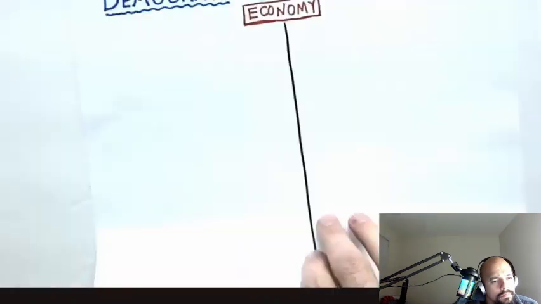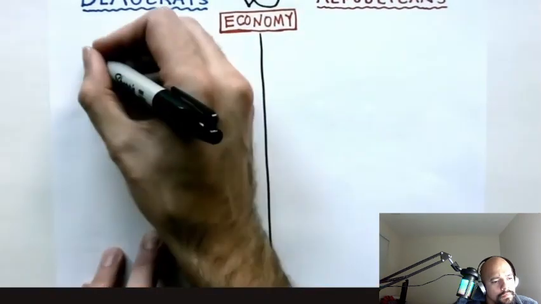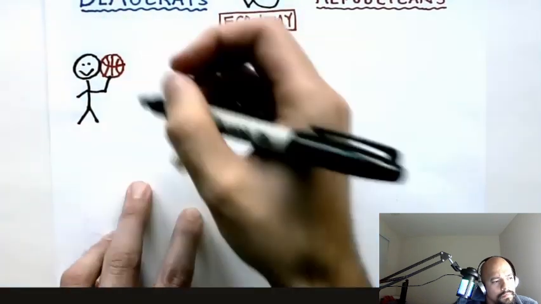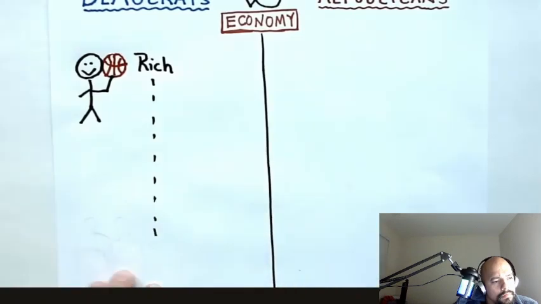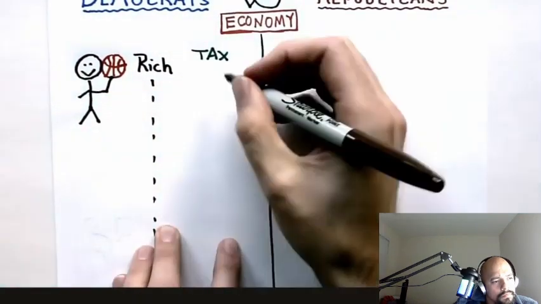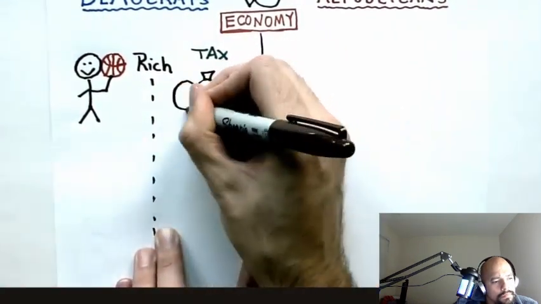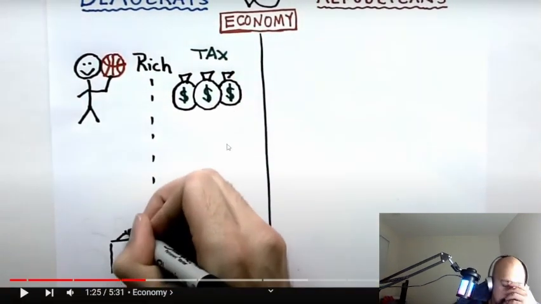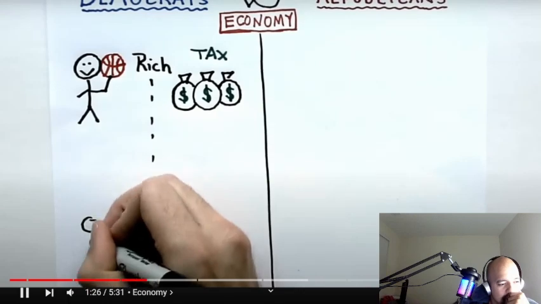The economy. Democrats push for a progressive taxation on citizens. This means that the higher a person's income, the higher their taxes should be, and the person that receives a lower income should be taxed less. Isn't that crazy? Talk about disincentivizing somebody for just simply making it happen. That's crazy.